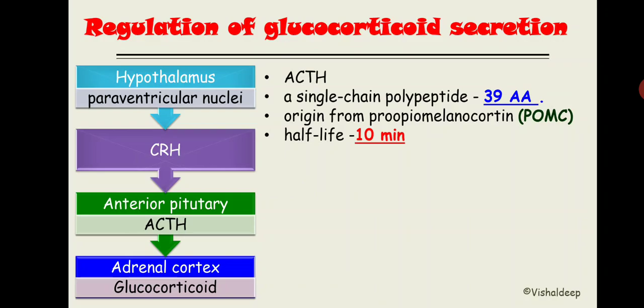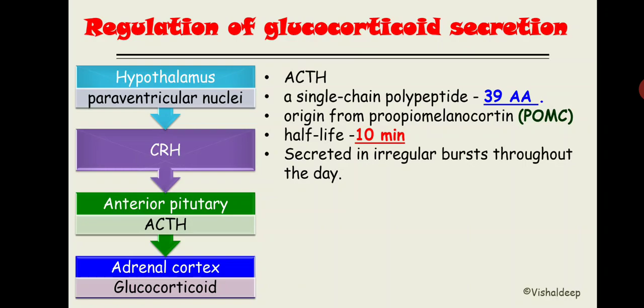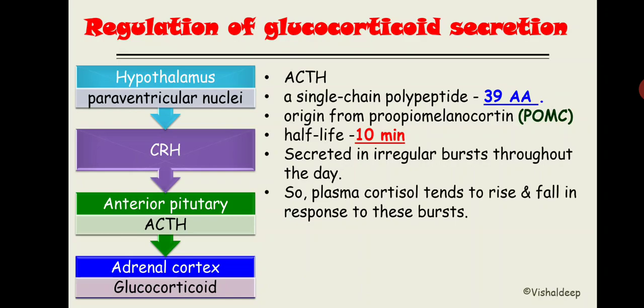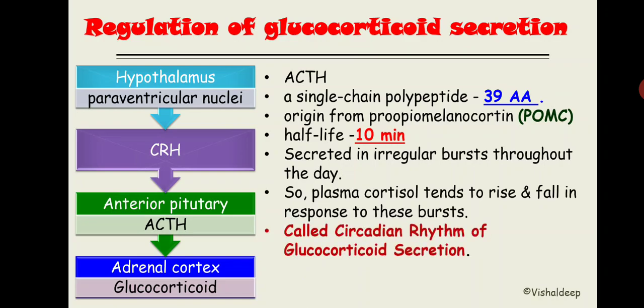Got it? The secretion of ACTH is in irregular bursts throughout the day. So ACTH secretion is not continuous, rather it is pulsatile. Since ACTH secretion is pulsatile, the glucocorticoid will be too, right? So plasma cortisol will rise and fall in response to that burst. That burst or pulsatile secretion of glucocorticoid is called the circadian rhythm of glucocorticoid secretion.